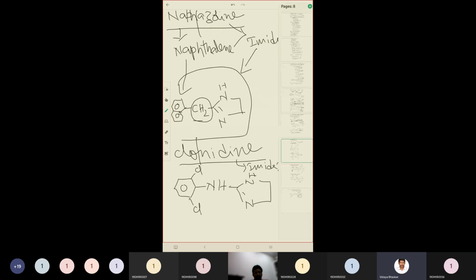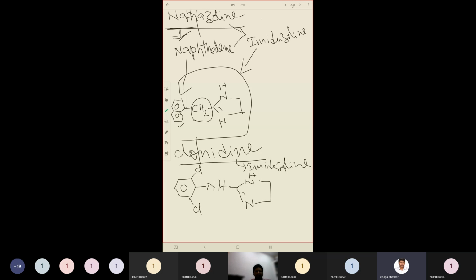Then we saw the structure of naphazoline. We have compared it with clonidine. So in naphazoline, "napha" indicates that the structure contains naphthalene. Naphthalene is nothing but two benzene rings fused together. This is naphthalene, and this is bridged with imidazoline. I have shown you the difference between imidazole and imidazoline. Imidazole will have two double bonds in it. It is a 5-membered ring having two nitrogens in it. Having two double bonds, it is called imidazole. Here, one bond is removed by adding two hydrogens, so that is imidazoline.